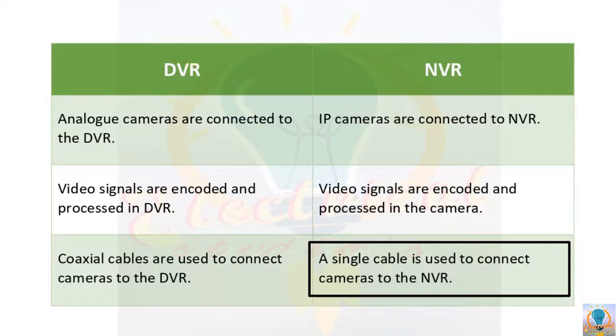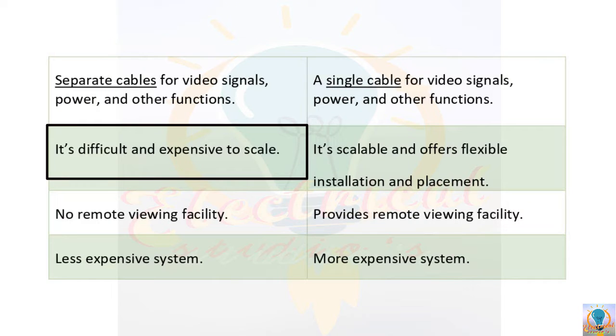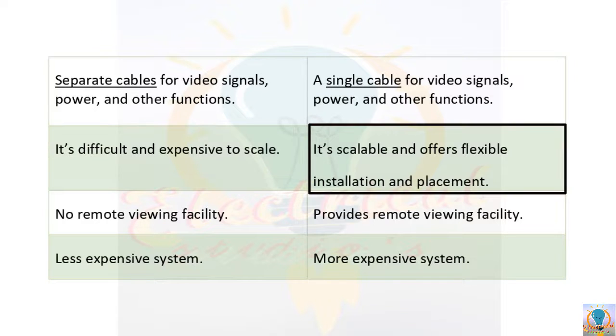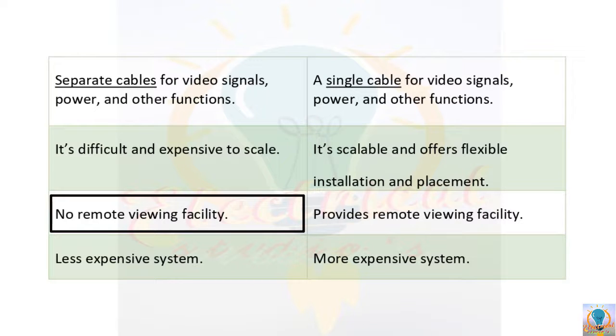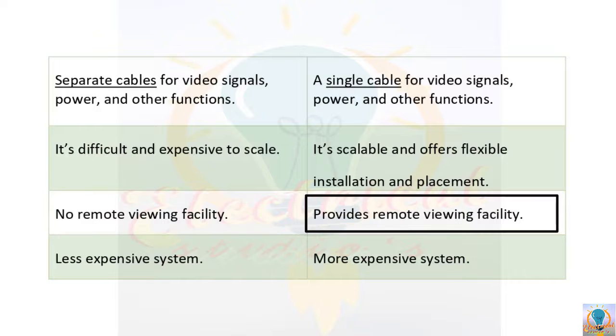Clear? Then a DVR system is difficult and expensive to scale. So if in future you want to expand your existing DVR based CCTV system, it will be very difficult as well as expensive for you because of the complex installation of this system. Whereas if you are expanding or scaling down your NVR based CCTV system, then it will be very easy for you. And DVR does not provide any remote viewing facility to the users, but with the NVR based system you are allowed to view the footage from anywhere on the earth.